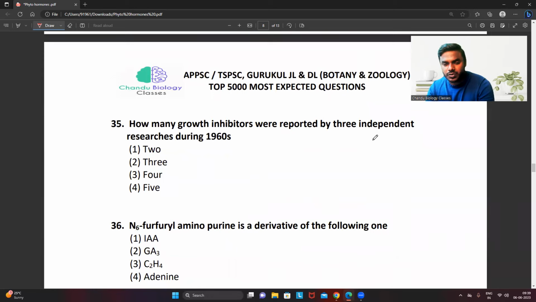How many growth inhibitors were reported by 3 independent researchers during 1960? All the students, not to get confused, this is also a very good question. In the 1960s, 3 different scientists from 3 different laboratories, 3 different people from 3 different places, they identified 3 types of inhibitors.